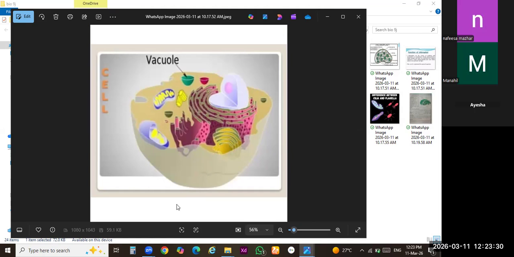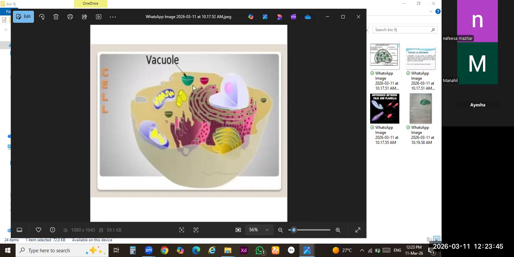Now you have to understand this term vacuole. Vacuole acts just like a dustbin. It can store the extra material. We will discuss its function, but first of all, you should know about its structure. It has a membrane bound structure.